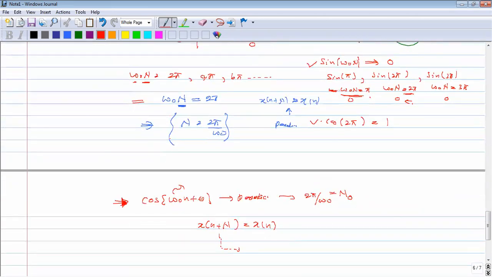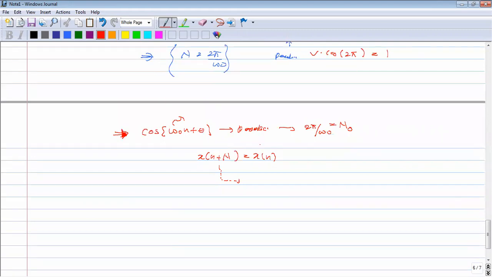But you have to prove that cos of omega naught n plus capital N plus theta is equal to cos of omega naught n plus theta. Using trigonometric identities, expand this and do some mathematical simplification, and you can evaluate the fundamental period for this signal.